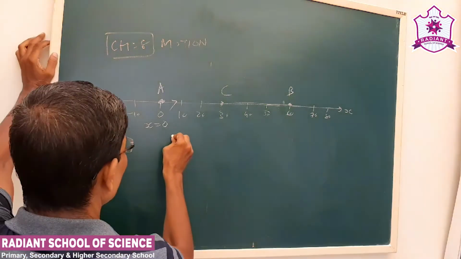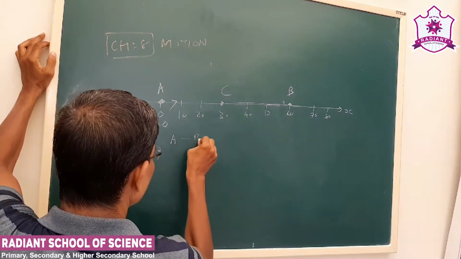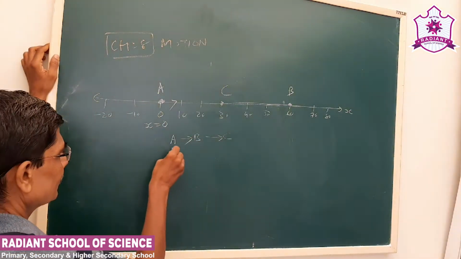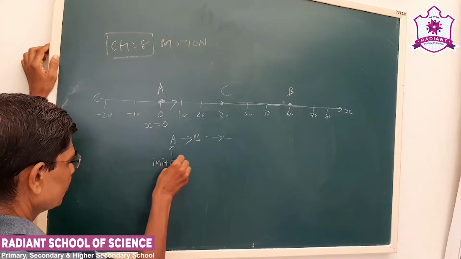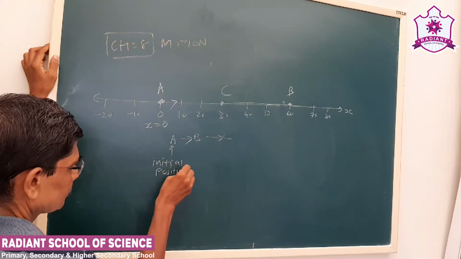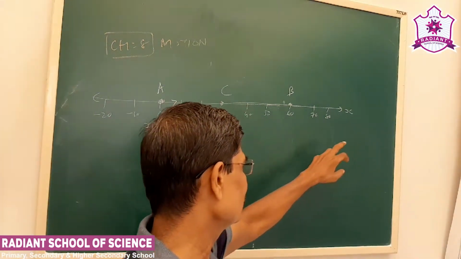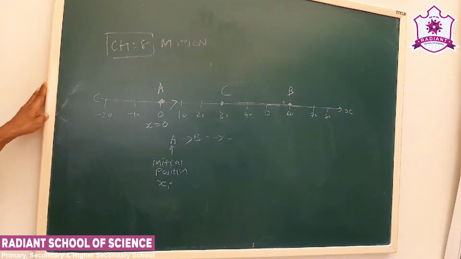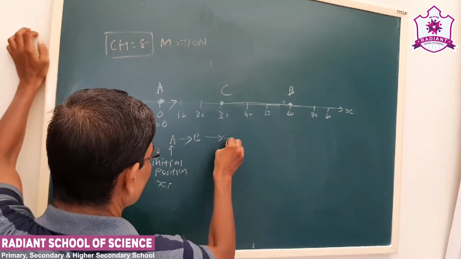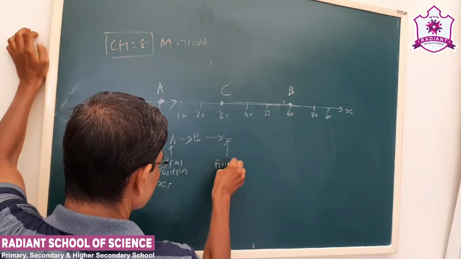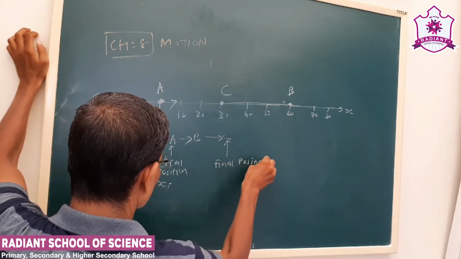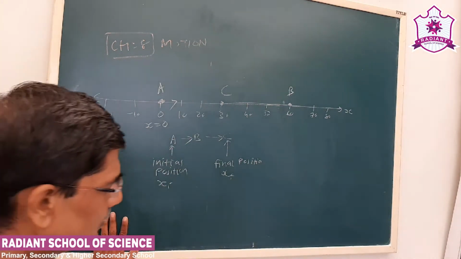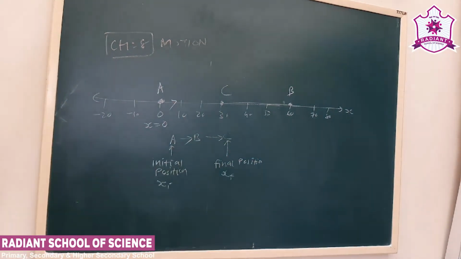So, what is the path followed? A, then B and C. So what we see here, A is the initial position. Now, here the motion is in x direction. The first letter is I, so we say it is xi, which shows the position. C is the final position, x final. Okay, so this is how we describe the motion.